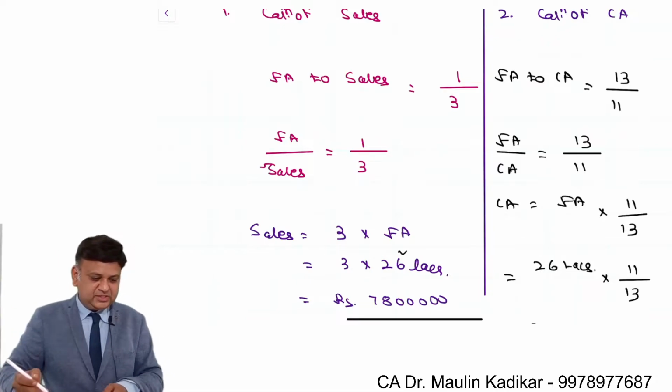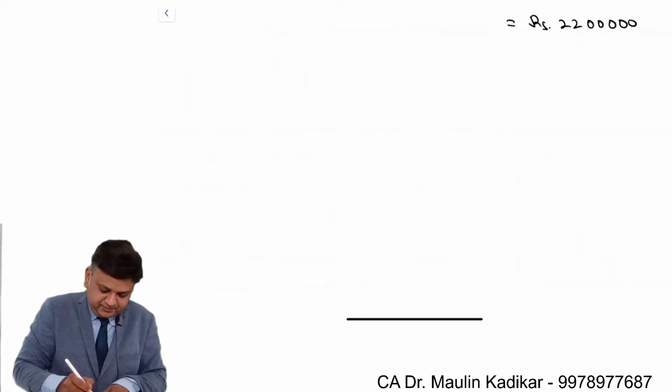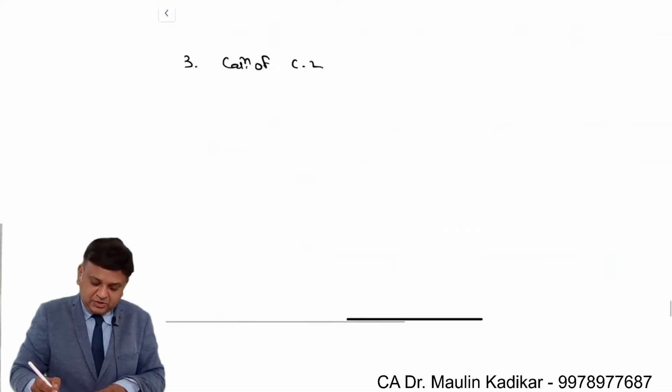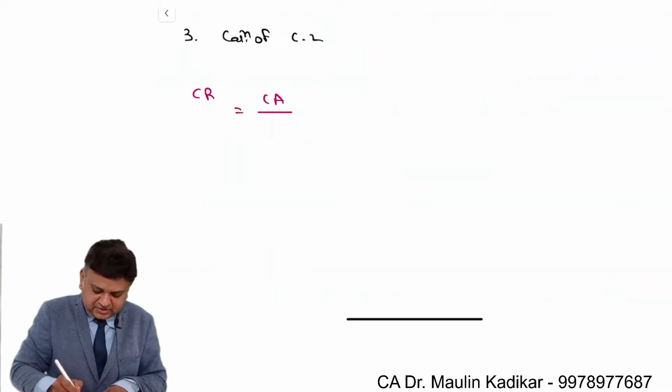The next information is the current ratio, which will help us to make the calculation of the current liabilities. So I am writing third: calculation of current liability. Current ratio is equal to current assets upon current liabilities.